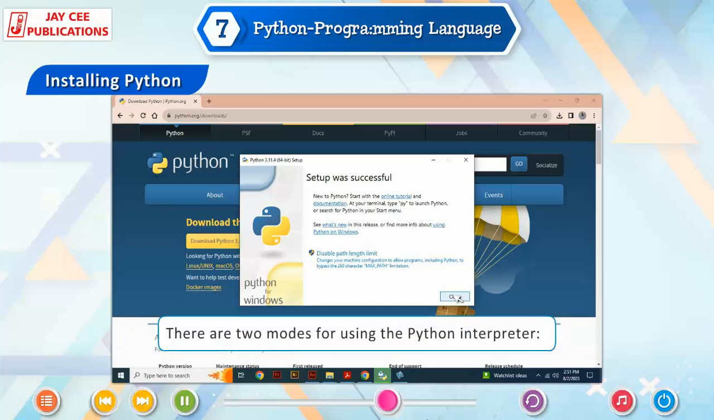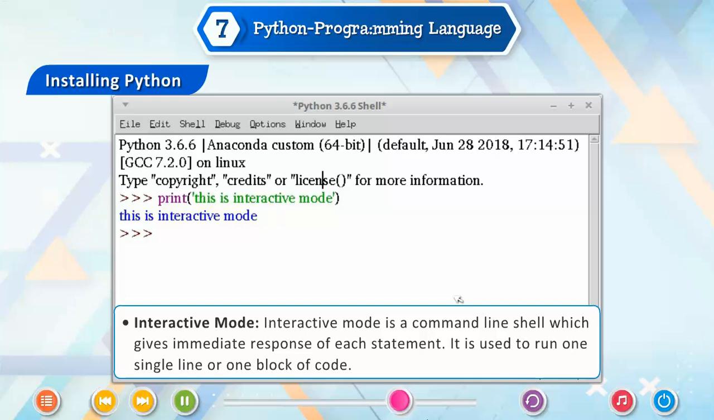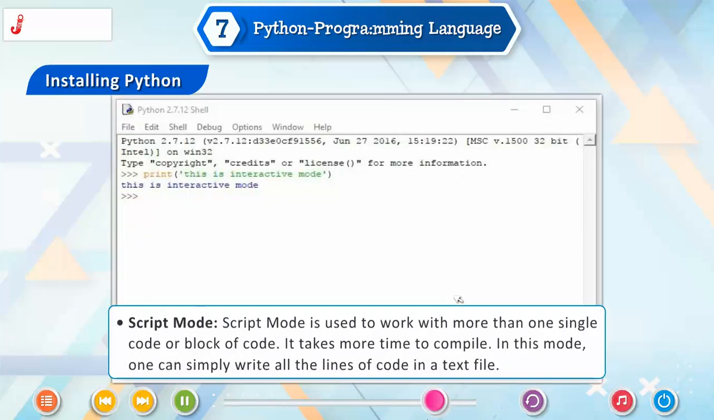There are two modes for using the Python interpreter. Interactive mode. Interactive mode is a command line shell which gives immediate response to each statement. It is used to run one single line or one block of code. Script mode. Script mode is used to work with more than one single code or block of code. It takes more time to compile. In this mode, one can simply write all the lines of code in a text file.